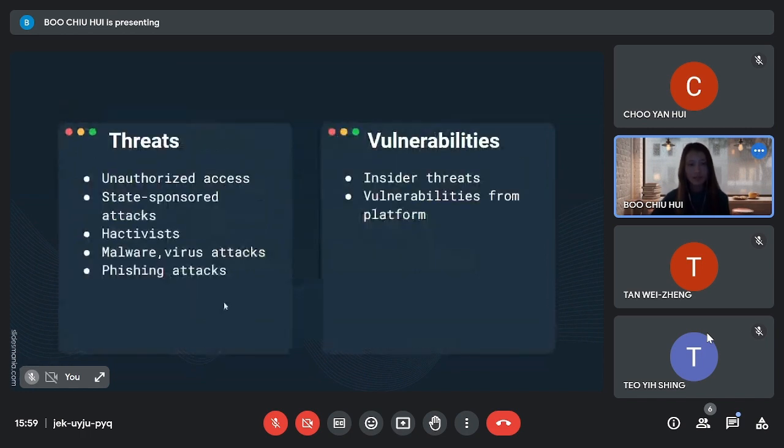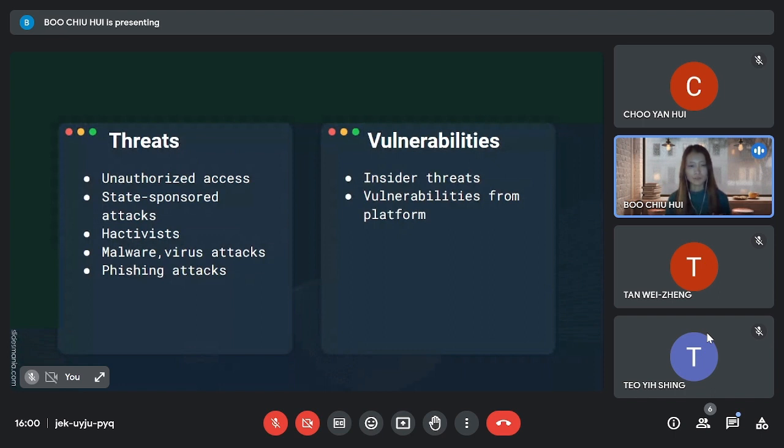And as we can see, the threats and vulnerabilities for the Microsoft 365 suite are listed on this slide. I would like to say the threats that we can find is unauthorized access to the company's data and system that could cause a data breach. The intention of the cyber criminals is to gain access into the company system that will lead to the data breach. And also for state-sponsored attacks, attackers are targeting the company's intellectual property and sensitive system information.